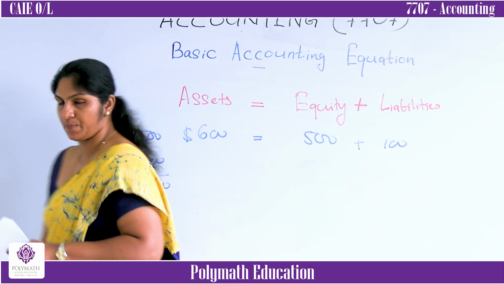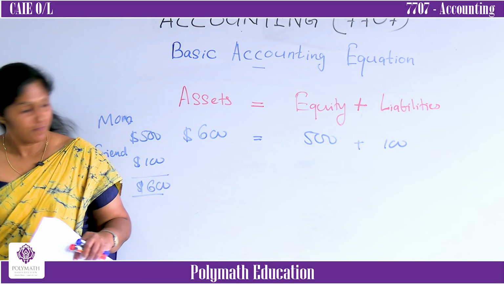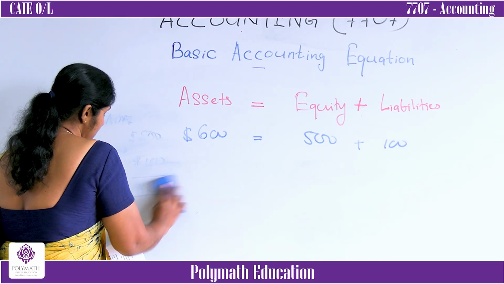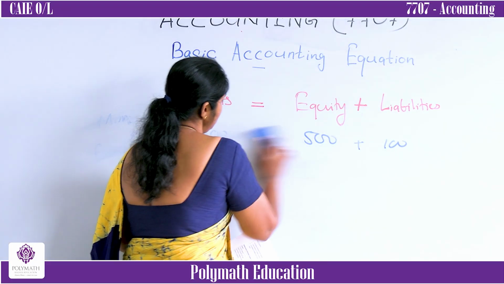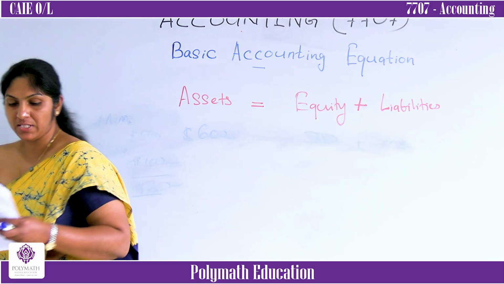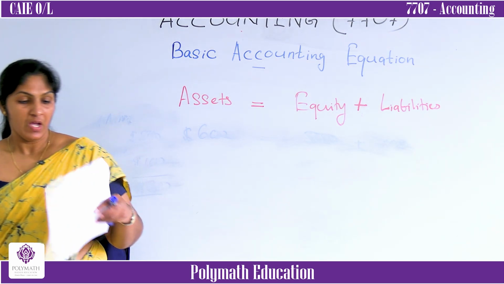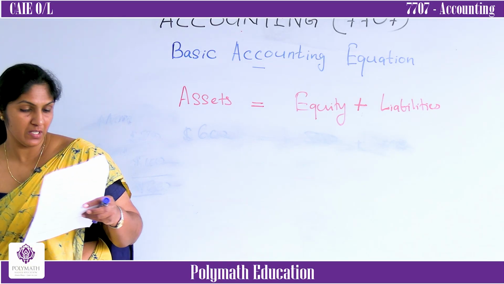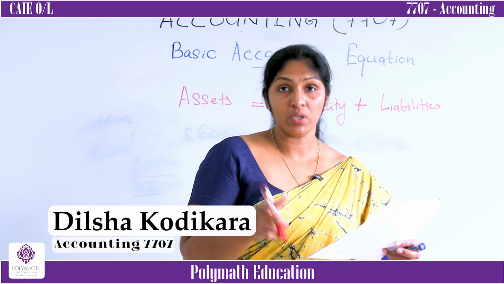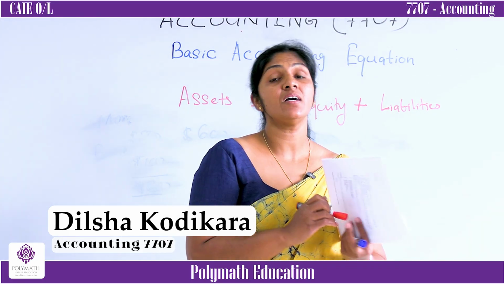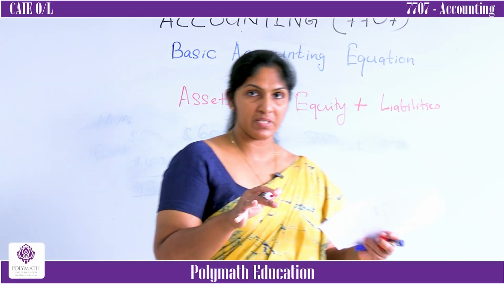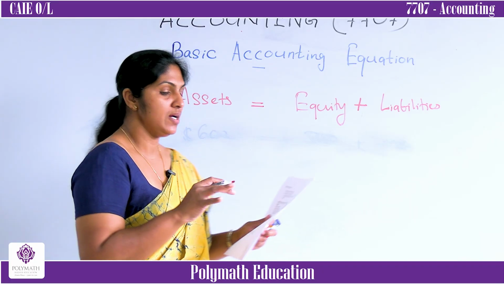Then here in the tute, I have given you some examples. Let me explain it. Here, look at the first one. There are different situations. In example number 1, John started a business by investing 100,000. Who is John? John is the owner. The owner started the business by investing 100,000.